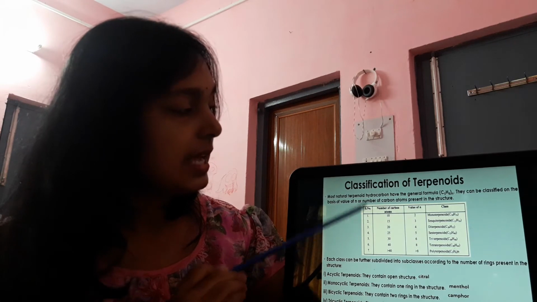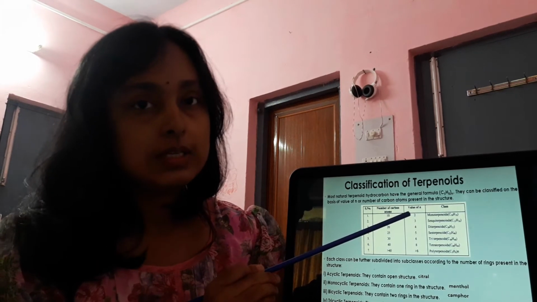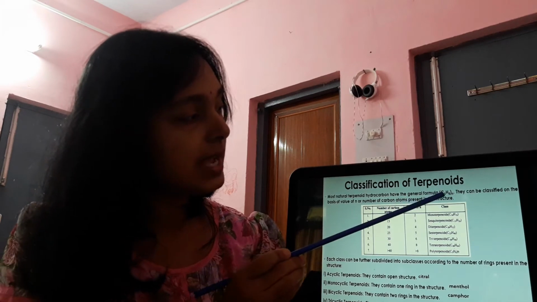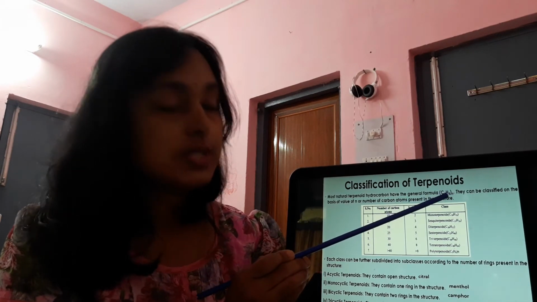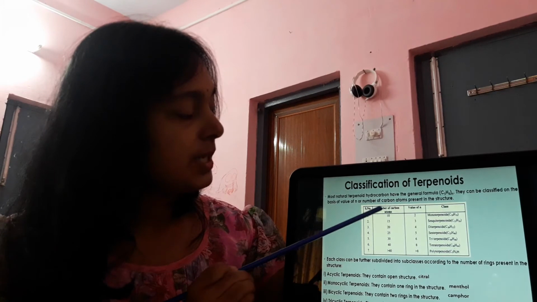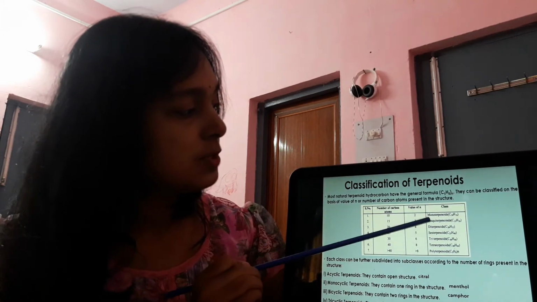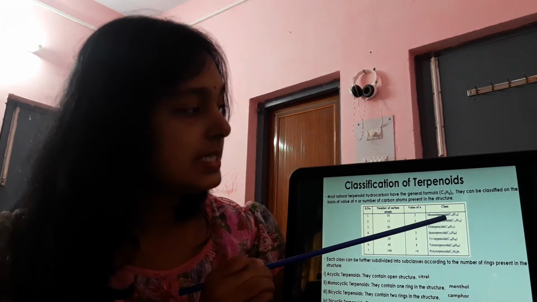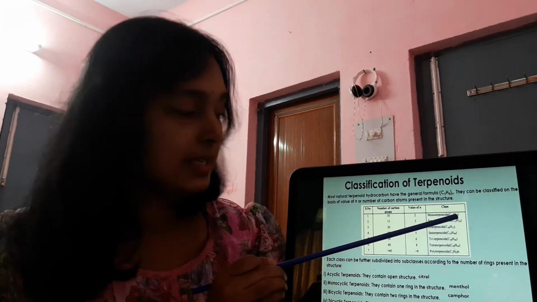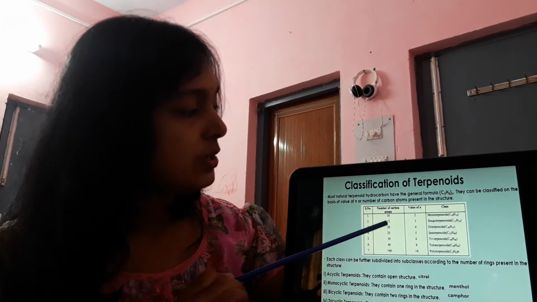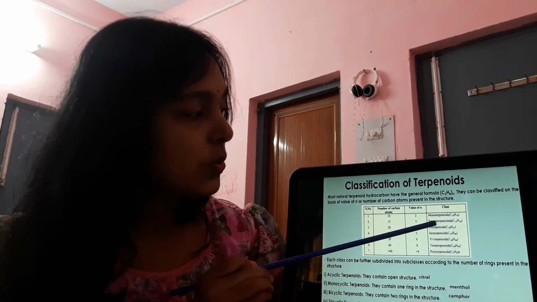If n is 2, in (C5H8)n, that means the carbon is C5 into 2, equal to 10. So if the number of carbon atoms is 10, it will be called a monoterpenoid, C10H16. If n is equal to 3, then carbon is equal to 15, and it will be called a sesquiterpenoid.